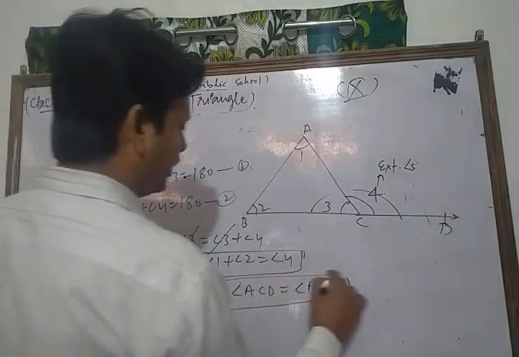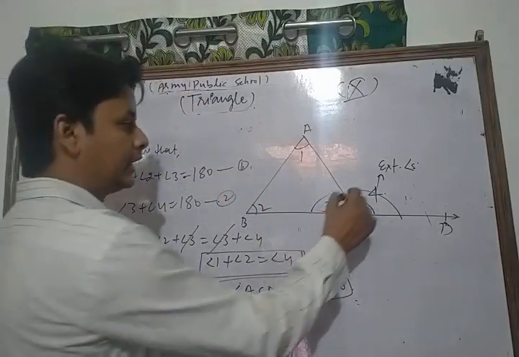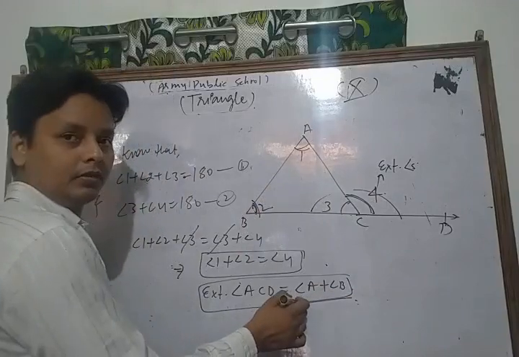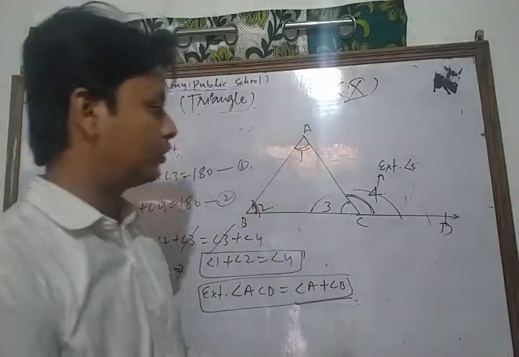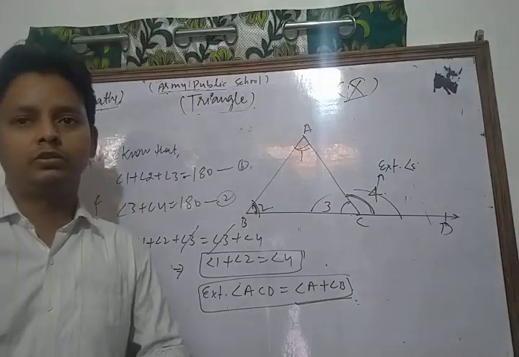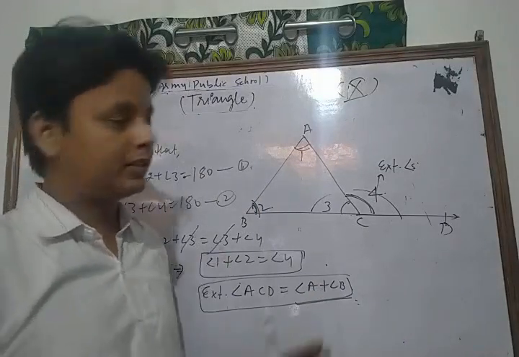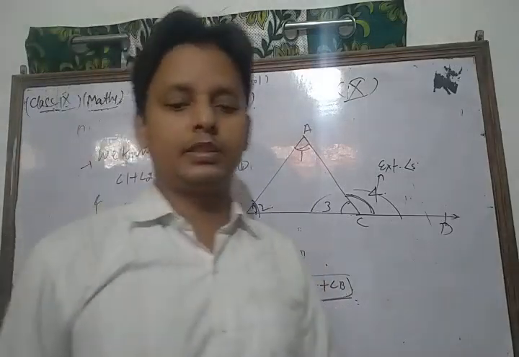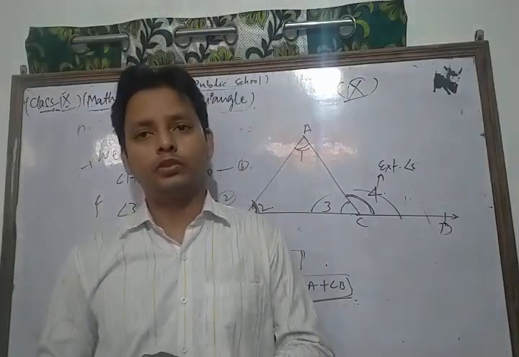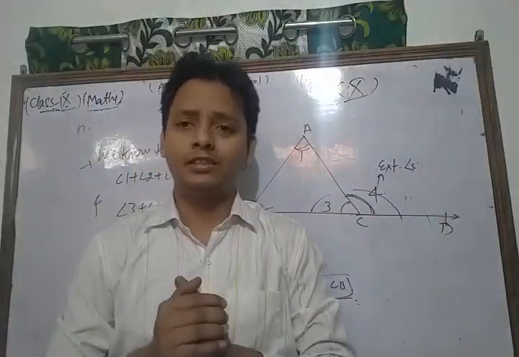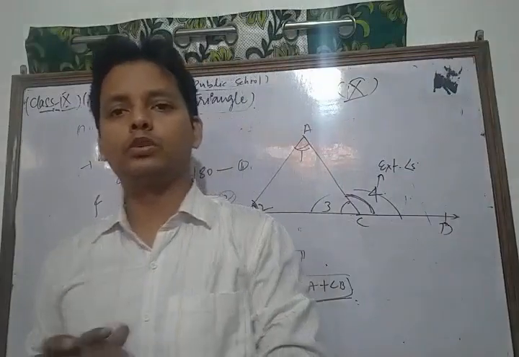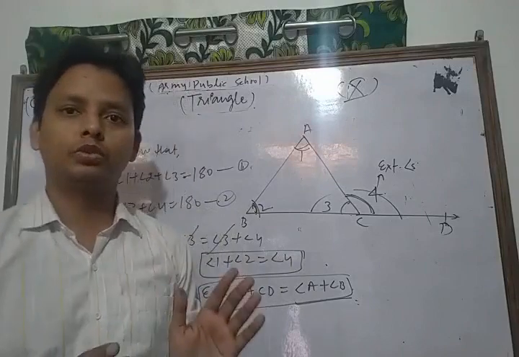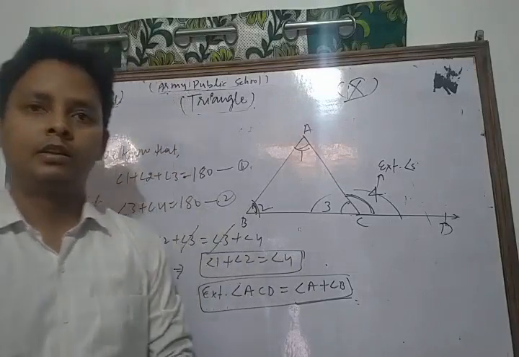So according to that property, the exterior angle is always equal to the sum of its two opposite interior angles. Using that concept, you can solve so many questions of your syllabus based on triangle. So please, dear students, first of all do more and more practice of what we discussed in this class, and practice solving your NCERT exercise. In the next class we will solve some other important questions based on triangle and its properties. Thanks to all.